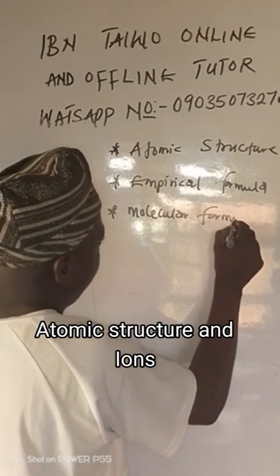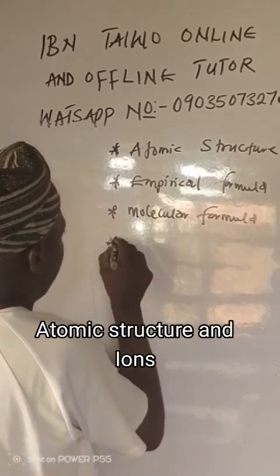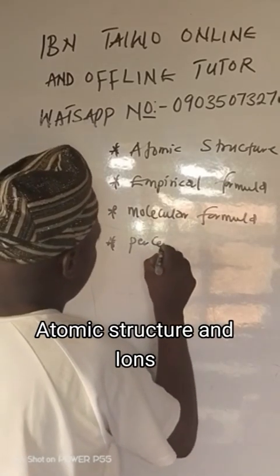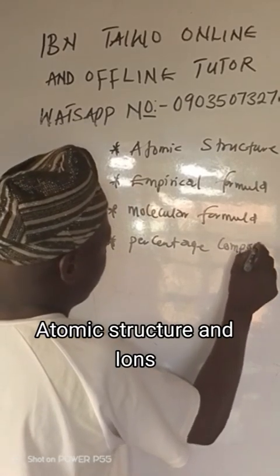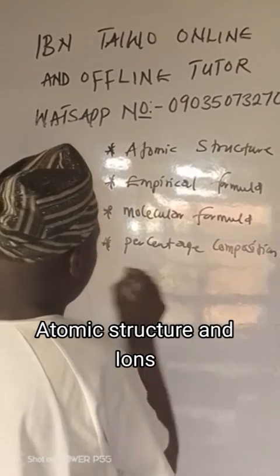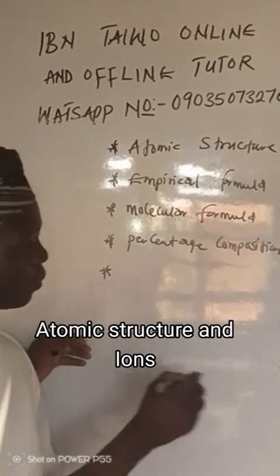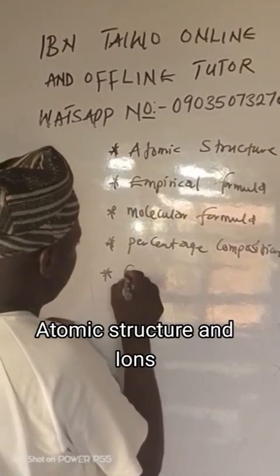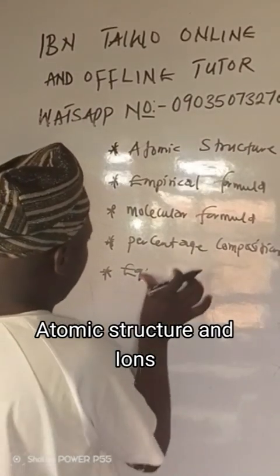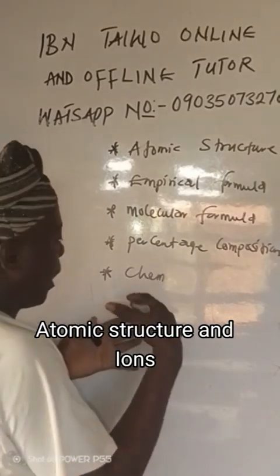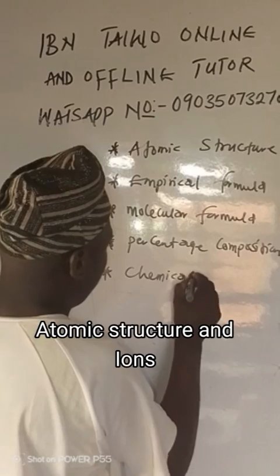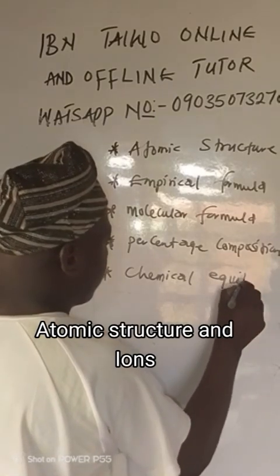Then percentage composition. What else again? Equilibrium constants, let me say chemical equilibrium, because equilibrium constant is under chemical equilibrium.